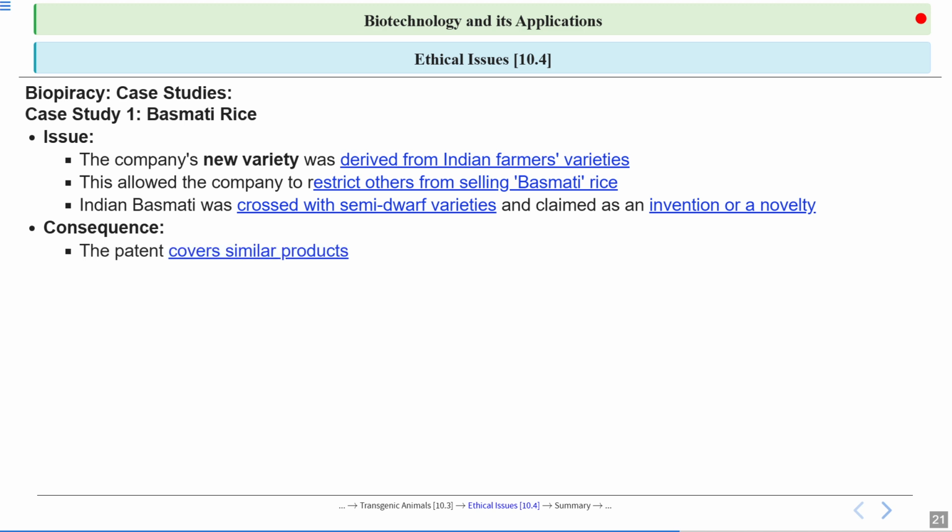What was the consequence? The patent covers similar products, and this could limit other basmati rice sellers. Now they can't sell their own basmati rice because the patent covers similar products also. But what they made was a similar product, because they took an Indian basmati and crossed it with the semi-dwarf variety. It was no new invention or novelty, but this patent covers similar products and limits other basmati rice sellers.